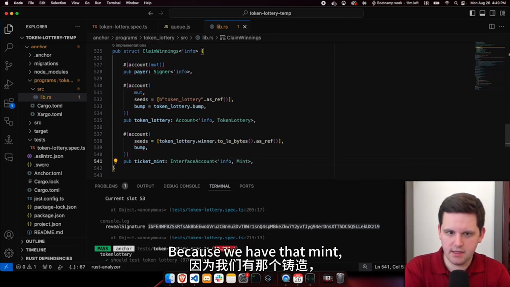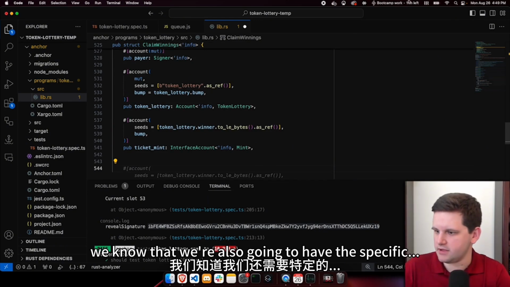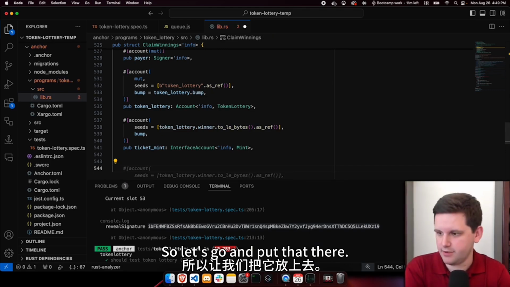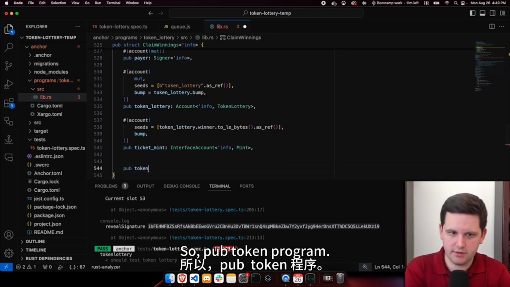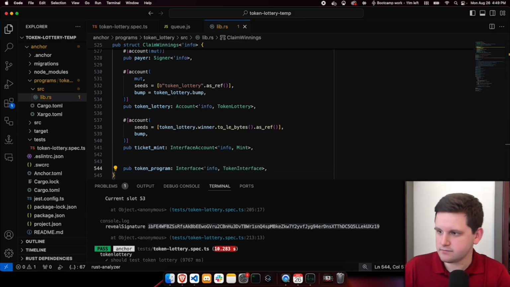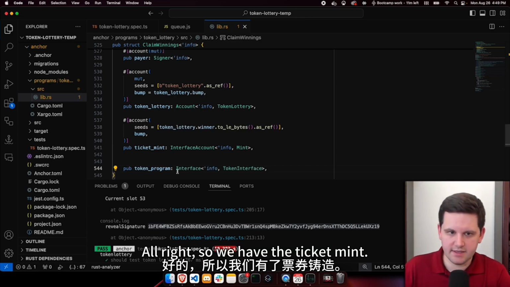Info mint. Because we have that mint, we know that we're also going to have the specific token program. So let's go and put that there. So pub token program. This is going to be an interface of token interface. All right, so we have the ticket mint.